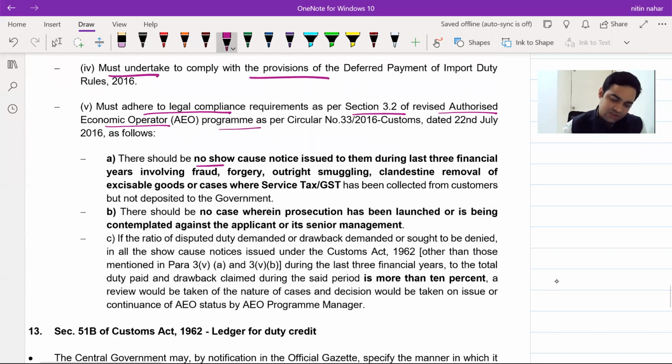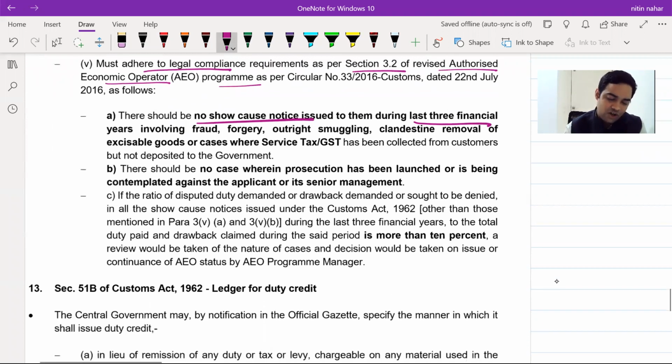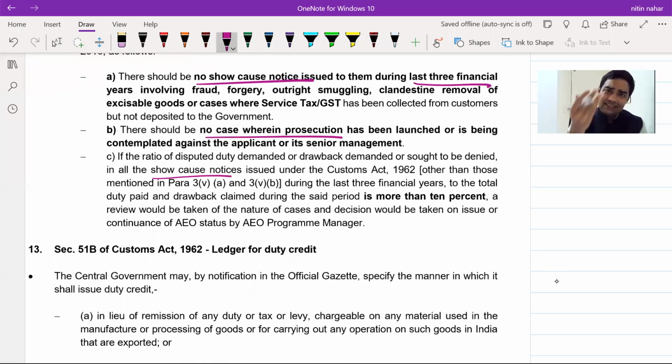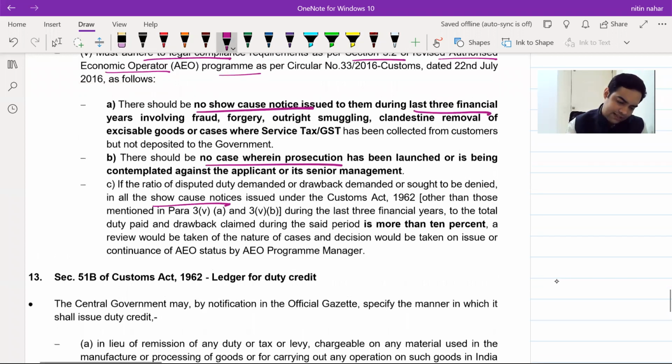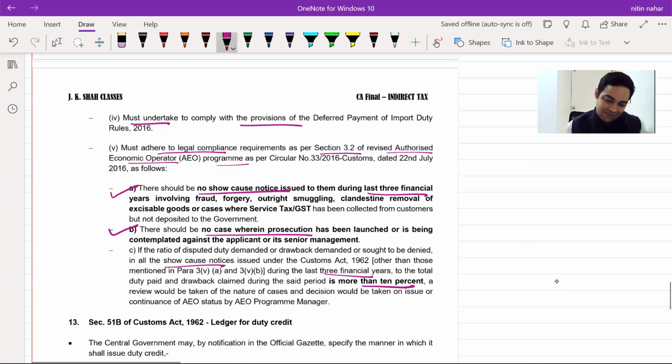There should not be any show cause notice issued on him in the last 3 financial years for any fraud case. There should not be an ongoing prosecution provision, and there should not be a show cause notice other than A and B in the last 3 financial years which is more than 10% of the total amount. If these conditions are satisfied, then he can become equivalent to an authorized economic operator. He will be called an authorized public sector undertaking, and he can get this deferred payment scheme.